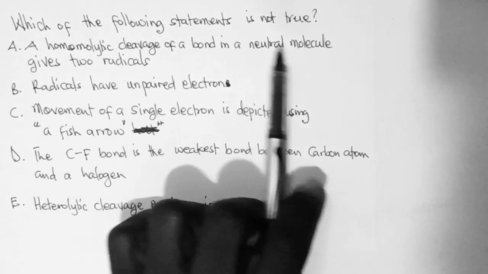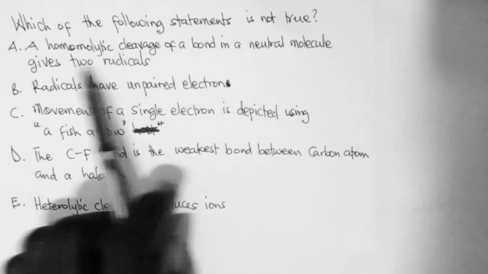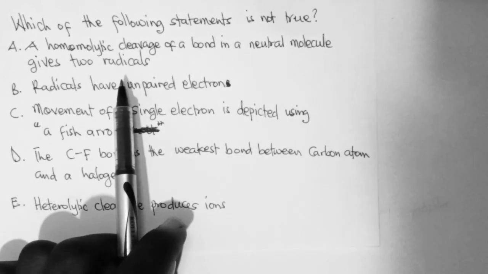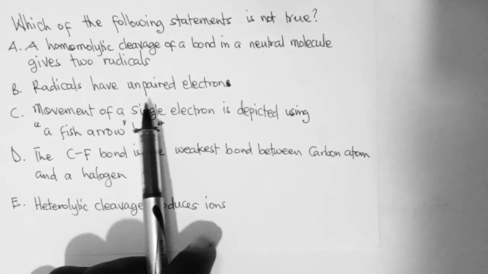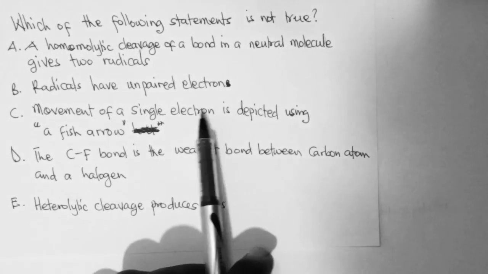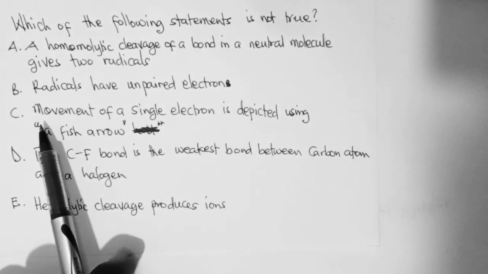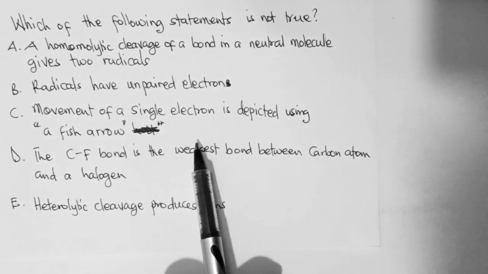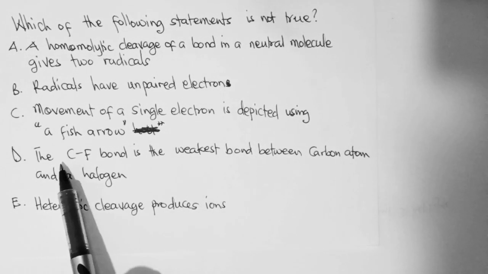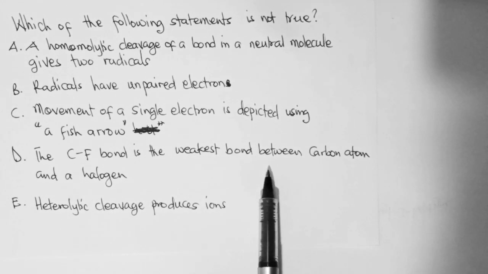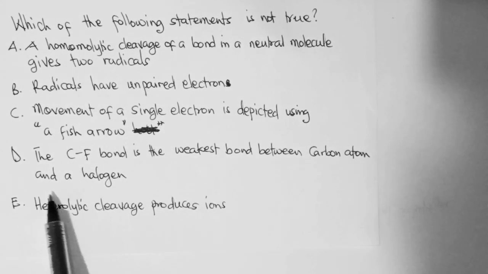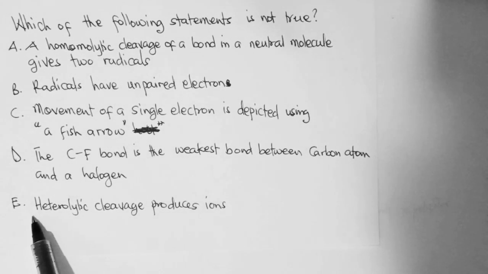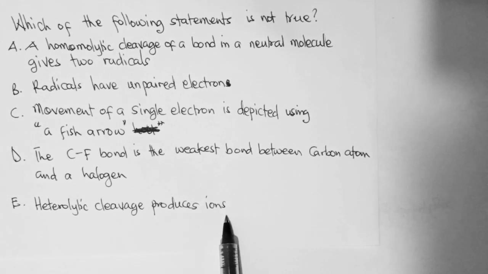Which of the following statements is not true? A, homolytic cleavage of a bond in a neutral molecule gives two radicals. That is true. B, radicals have unpaired electrons. That is also true. C, movement of a single electron is depicted using the fishhook arrow, and that is true. D, the carbon-fluorine bond is the weakest bond between a carbon atom and a halogen. This is not a true statement. But let's look at the last answer. E, heterolytic cleavage produces ions. So that is true.